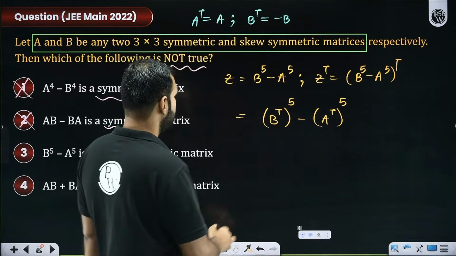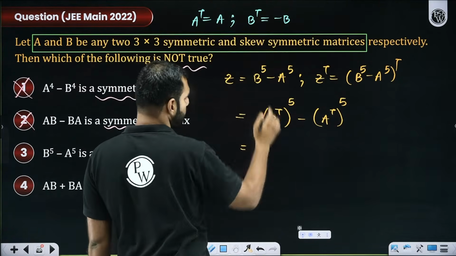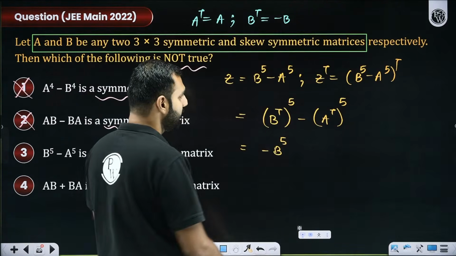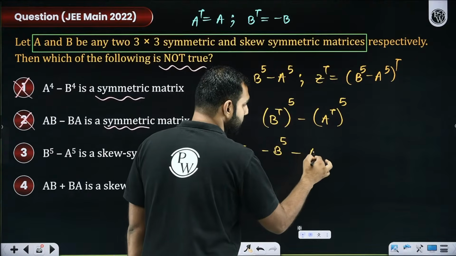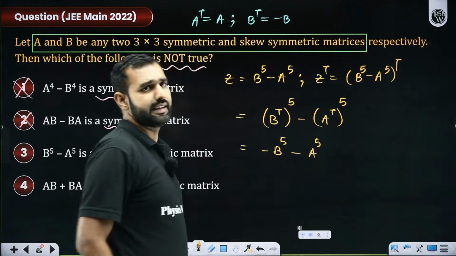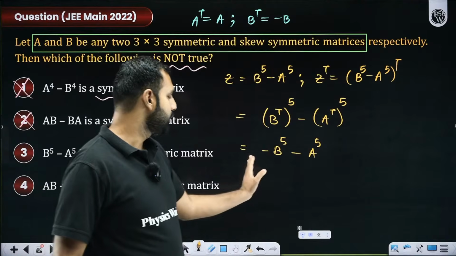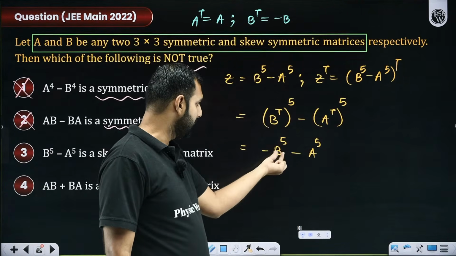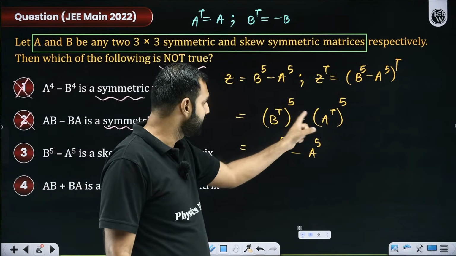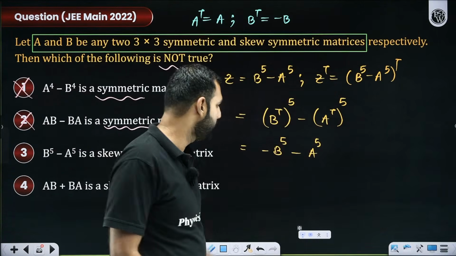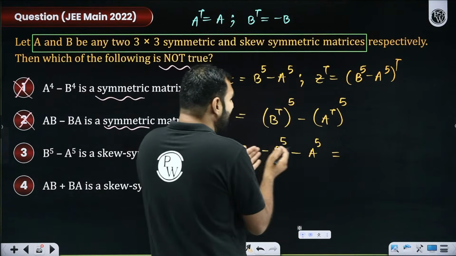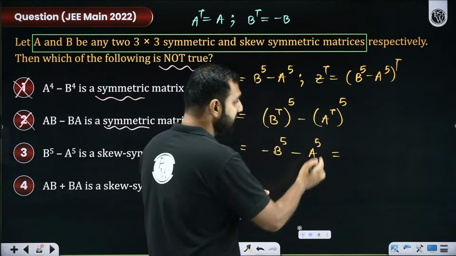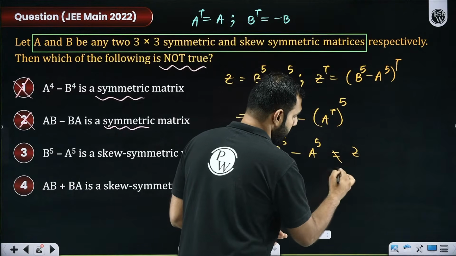And with that, b transpose is clearly minus b, so it is minus b to the power 5. Power is odd, so minus stays outside. A transpose is already a, so it is a to the power 5. Did you all get this? Shall I repeat it? B transpose is minus b, so it is minus b to the power 5, minus a to the power 5. But even if I take negative common out of it, it is neither Z nor minus of Z.